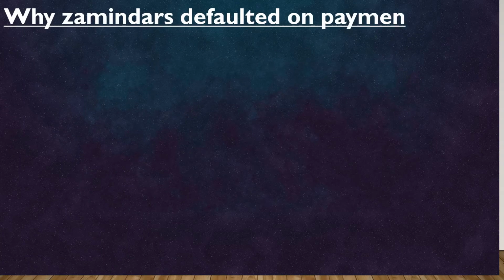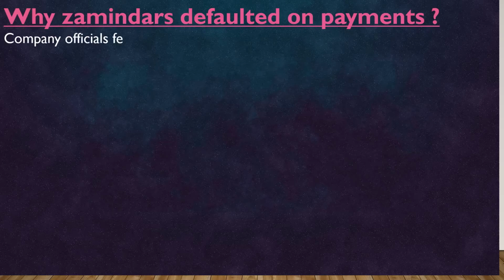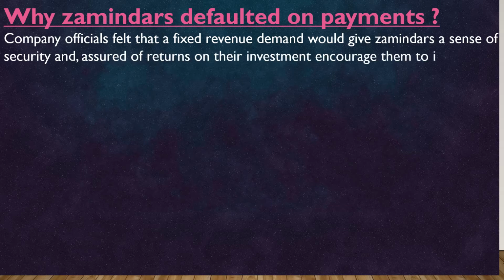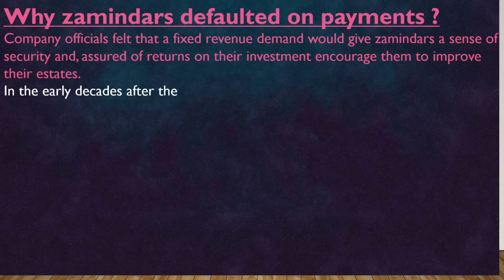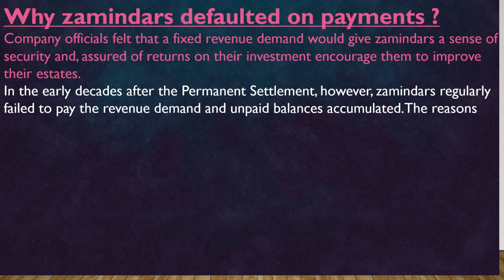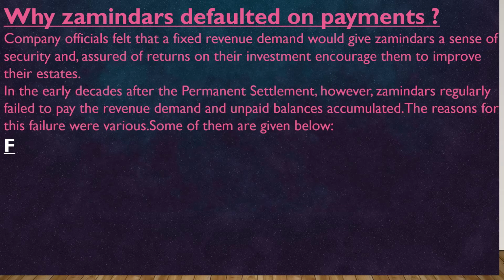Why did Jamindars become defaulters, or why did Jamindars default on payments? Company officials felt that a fixed revenue demand would give Jamindars a sense of security and assured returns on their investment, and encourage them to improve their estates. In the early decades after the permanent settlement, however, the Jamindars regularly failed to pay the revenue demand and unpaid balances accumulated. The reasons for this failure were various. Some of them are given below.